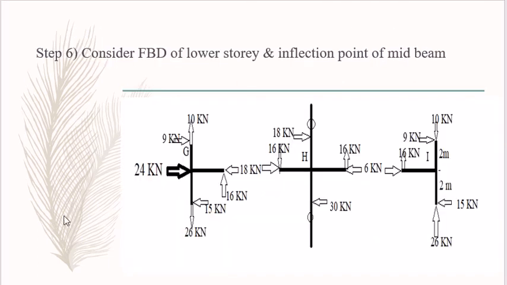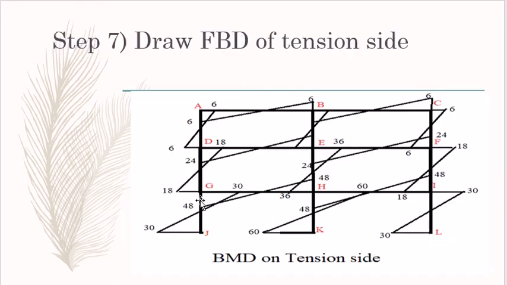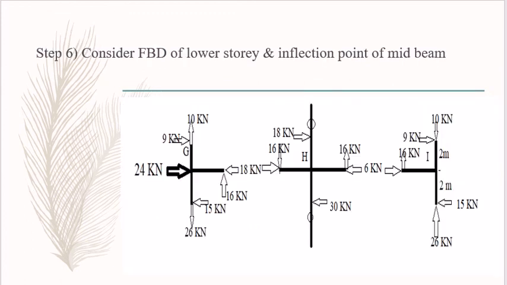Then with the help of this we have to calculate the forces in these members. With the help of these forces, same process is there as the first story. Then with the help of these forces we have to draw the bending moment diagram. So this is the bending moment diagram which is drawn with the help of this analysis of the forces.